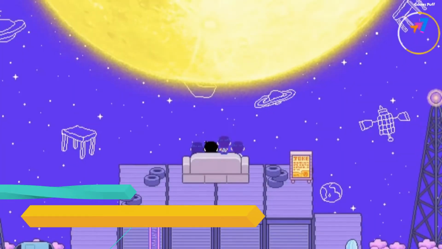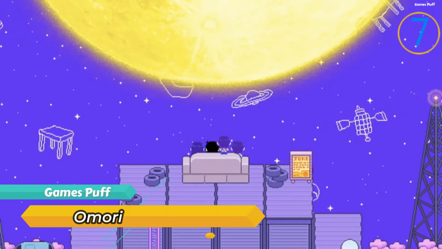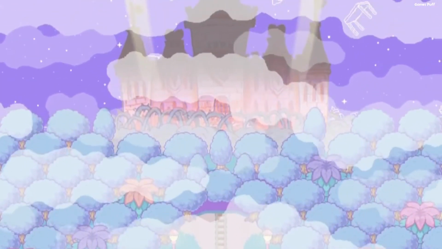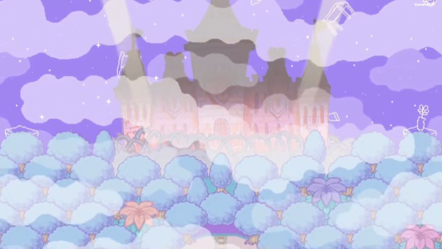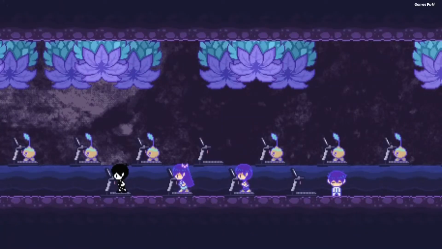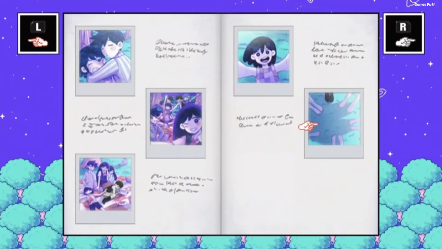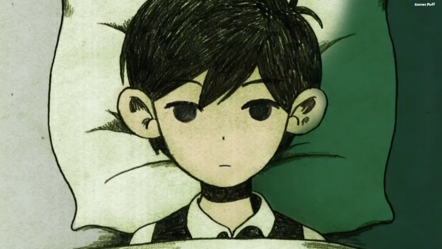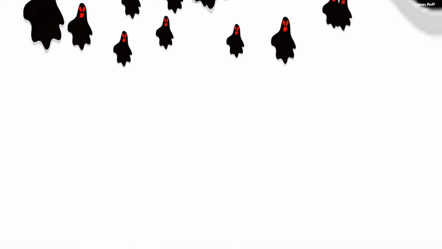Next up, we have Omori. Omori has a surprising amount of color for a horror game, but don't let that mislead you. It mixes the everyday and the fantastic in this psychological horror role-playing game. This is unlike any other horror game because of the role-playing features. There is a wide range of emotions evoked by the game's plot and characters.